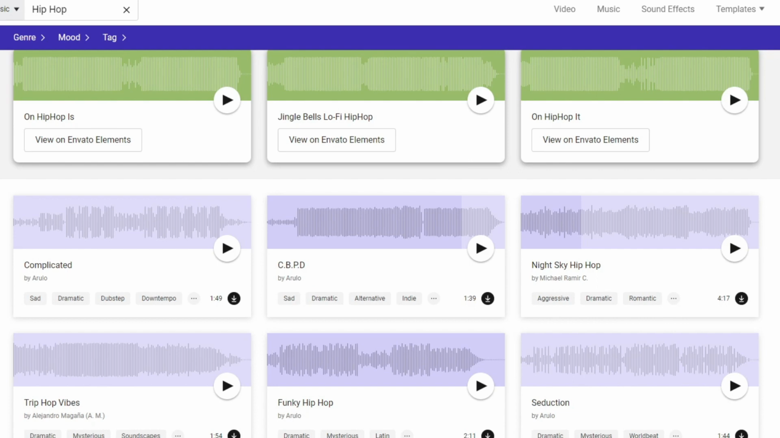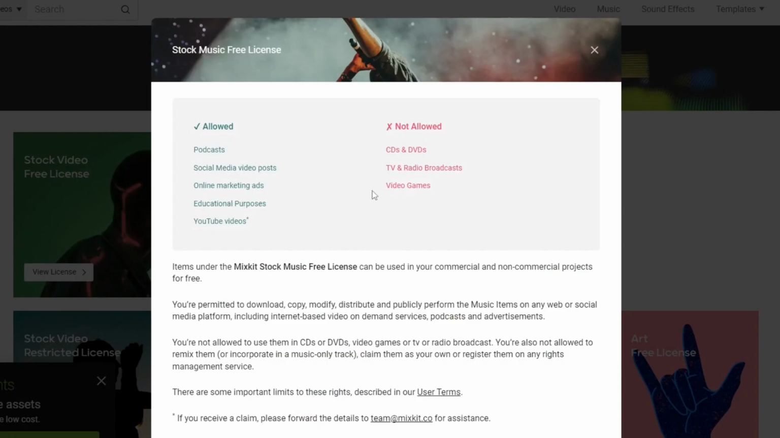And before we proceed, let's read the licensing for this stock music. So let's go over to this page right here, and it states that this stock music is allowed for podcasts, social media video posts, online marketing ads, educational purposes, and YouTube videos. What is not allowed is for CDs and DVDs, TV and radio broadcast, and video games. So once again, this is completely copyright free, and you have nothing to worry about once you actually use or download this music.